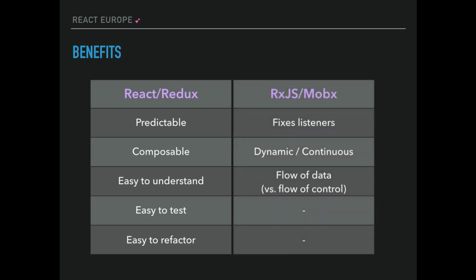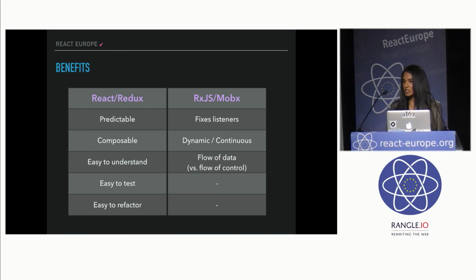And then similarly with Mobx.js and RxJS, they really help fix listeners in a huge way, right? Listeners can be pretty painful to work with. They can have unpredictable order, you might miss the first event, you have super messy callback soup, you can have leaking callbacks. I think RxJS and Mobx have a powerful way of fixing that. They also create this idea of dynamic or continuous values. So you subscribe to it once, or you define your relationships once, and those values are up to date automatically for you.